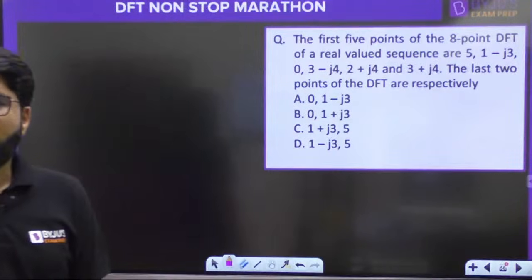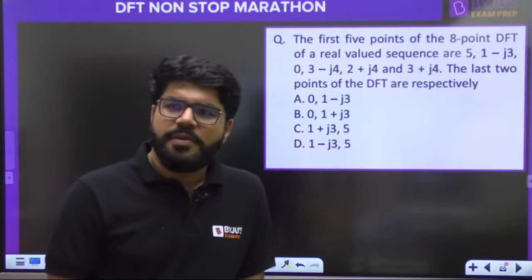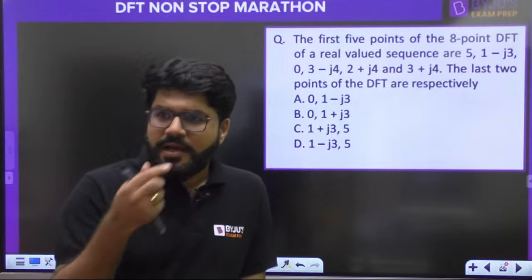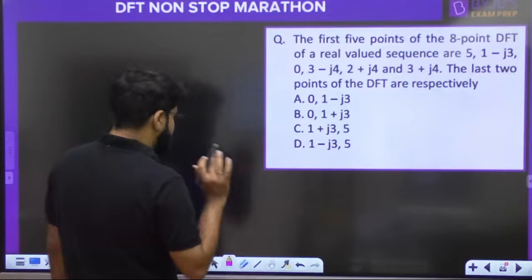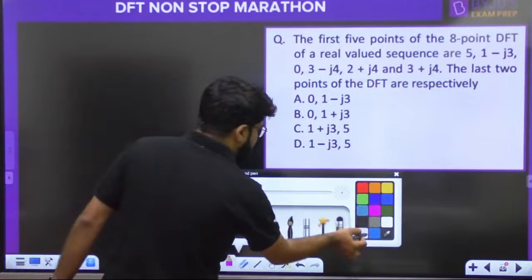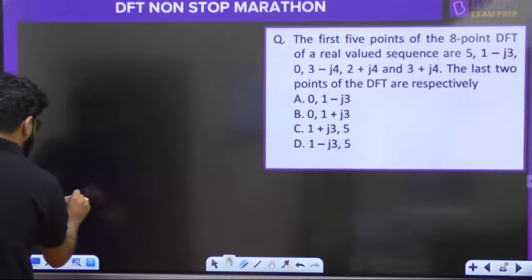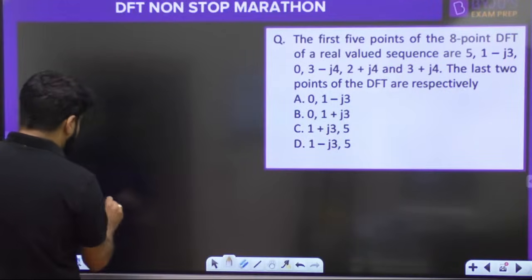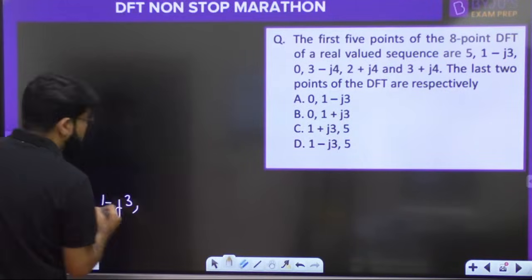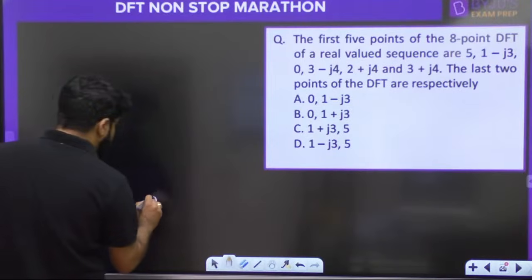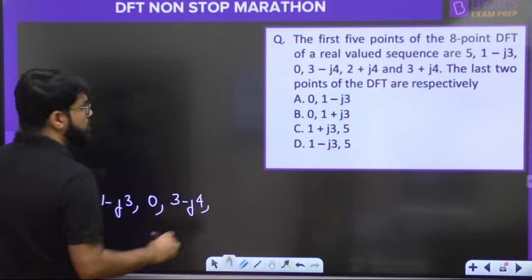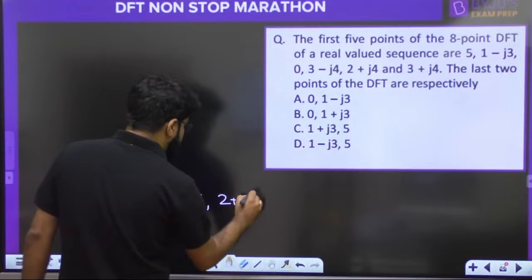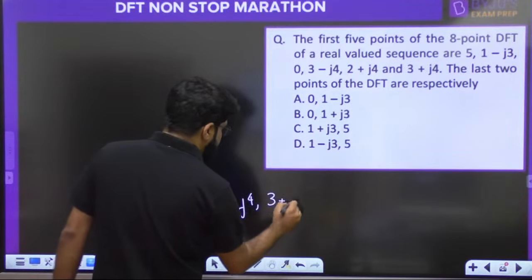D or B? D and B commonly coming up. Now B is coming more. It should be a simple question. So the first 5 points, look, what is given to you? Let us just write down in the sequence the first 5 points: 5, 1 minus j3, 0, 3 minus j4, 2 plus j4, 3 plus j4.